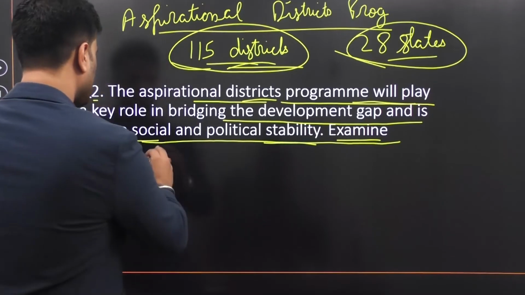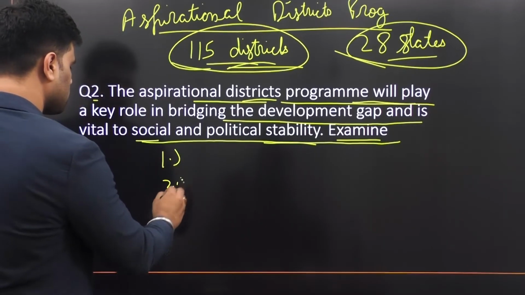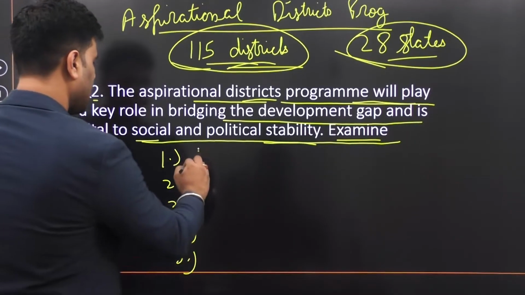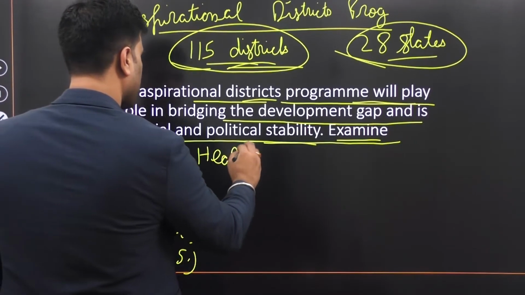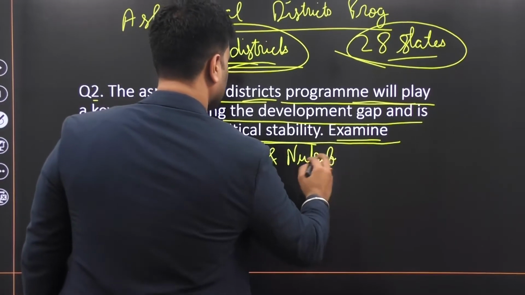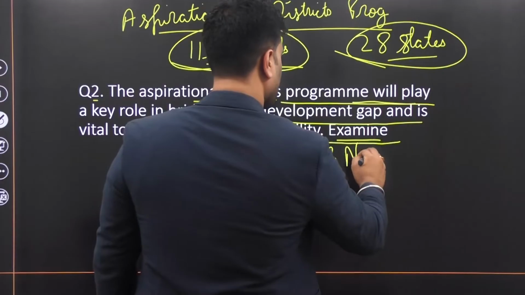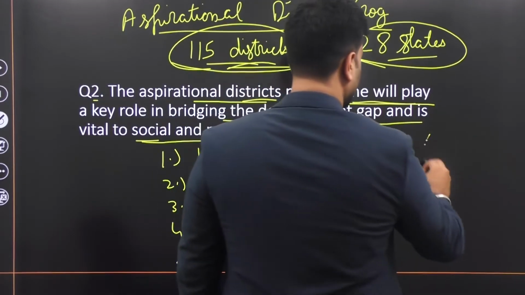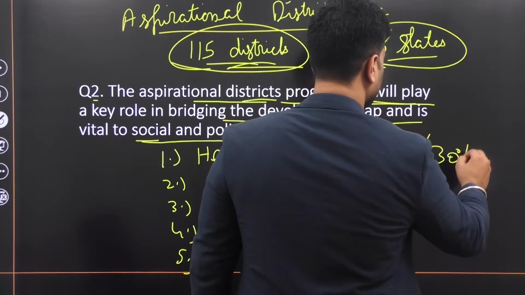All right, what are those parameters? Health and nutrition, health and nutrition has 30% weightage.